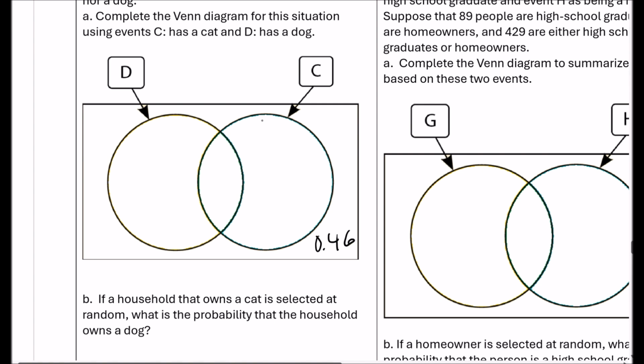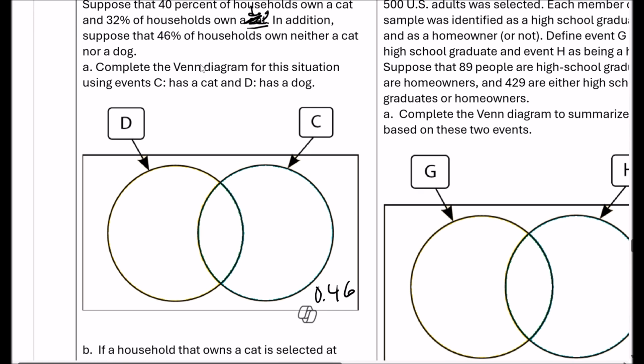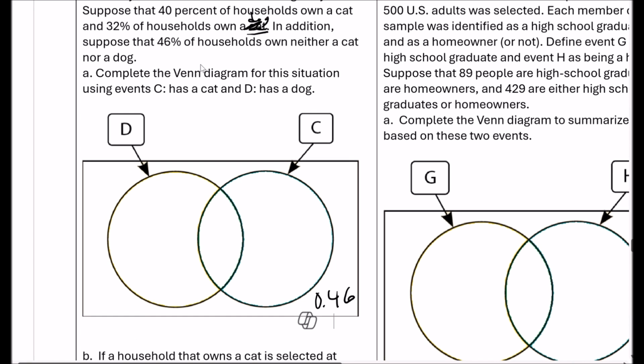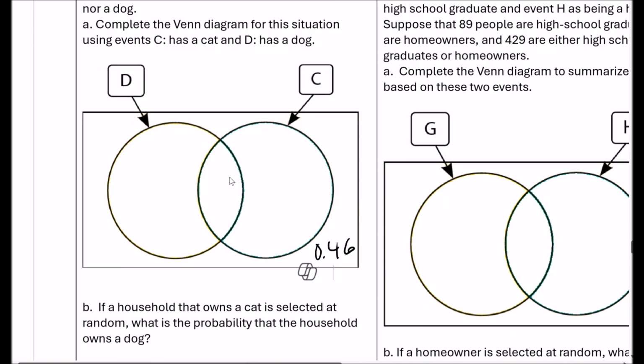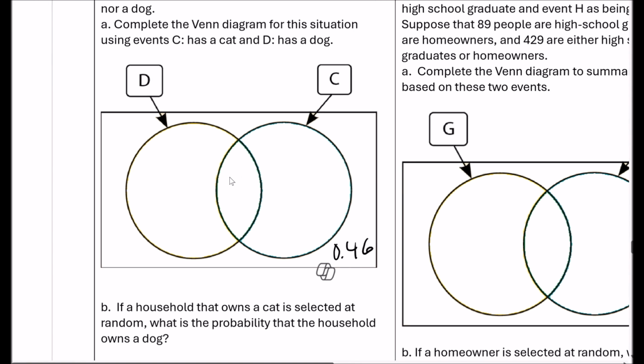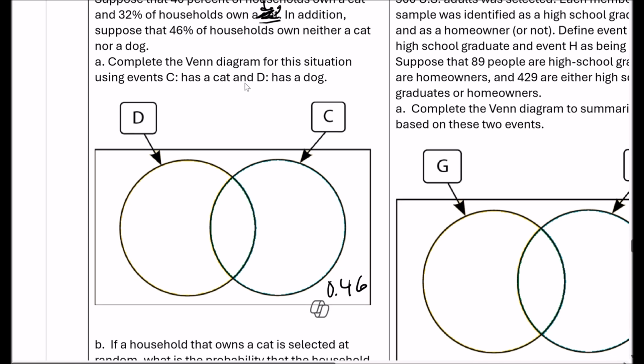Okay, so 0.46 for neither. And then it says 40% own a cat, 32% own a dog. So how do we get the middle? Well, it says neither, right? So we know these 4 things had to add up to 100%. So let's add the percentage of dogs and cats, so 40%, 32%, and let's add this 46% in here and see what percentage that is.